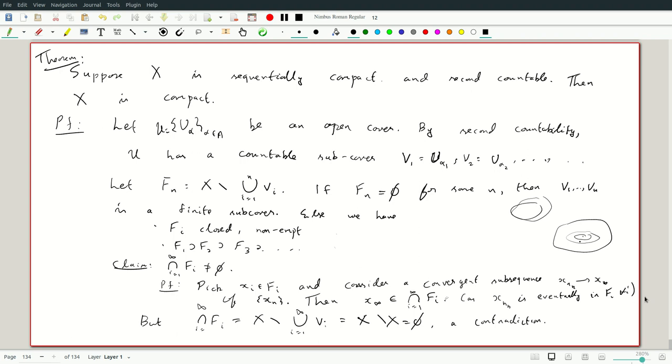Otherwise, sequential compactness would be compactness. It's not. We can prove the weaker version of this where we have only countable covers, but second countability lets us pass to countable sequences of closed sets. Second countability lets us pass to the countable subcover.